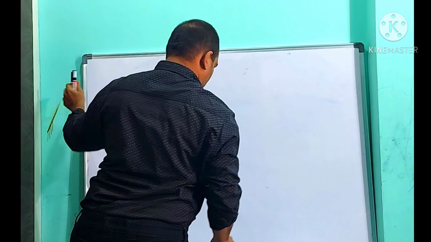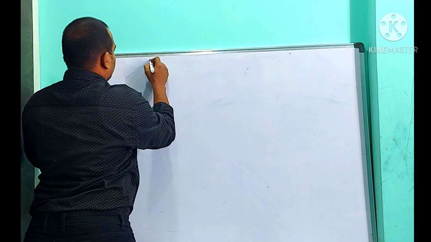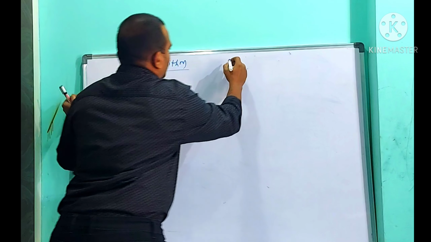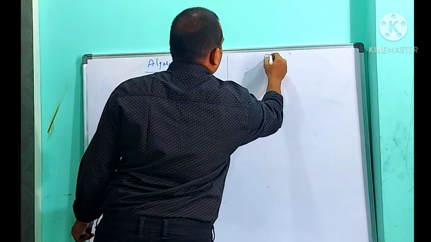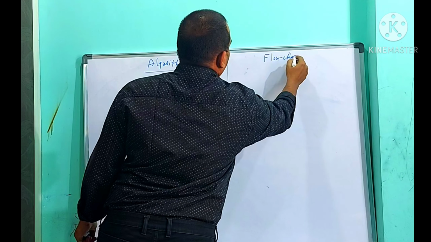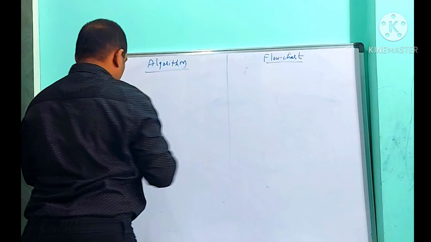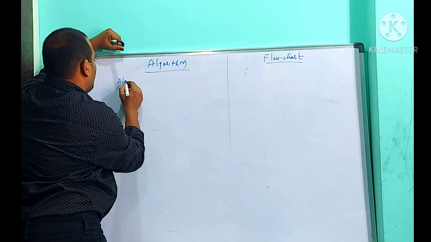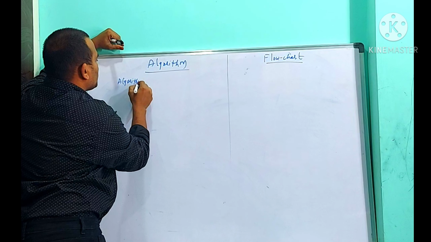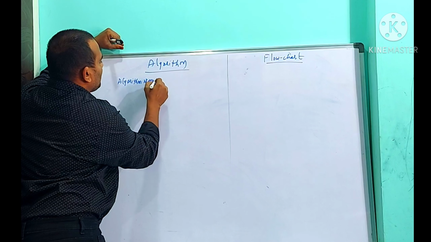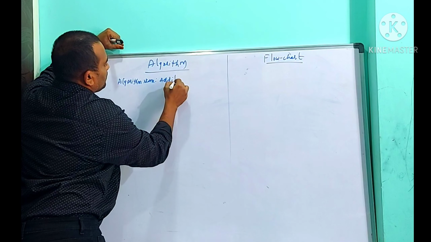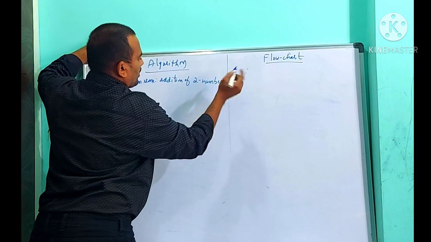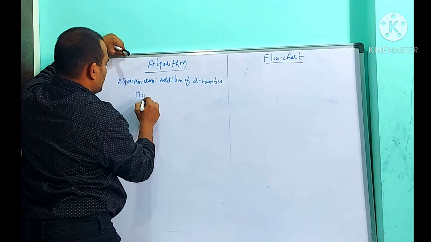Now you see, here I am going to write an algorithm and draw a flowchart for the algorithm: addition of two numbers. First is the algorithm name. Before writing an algorithm, we should write the algorithm name. What is the algorithm name? Addition of two numbers. Correct or not? Yes. Next one is step 1.